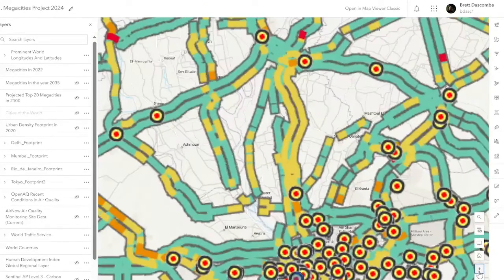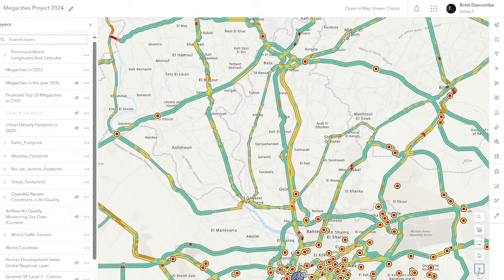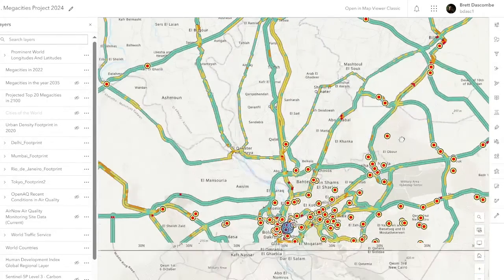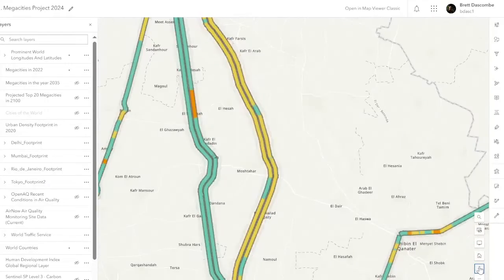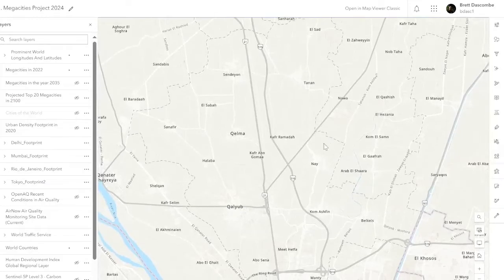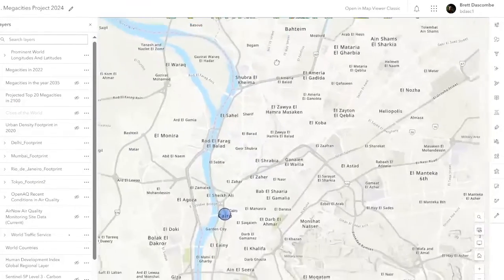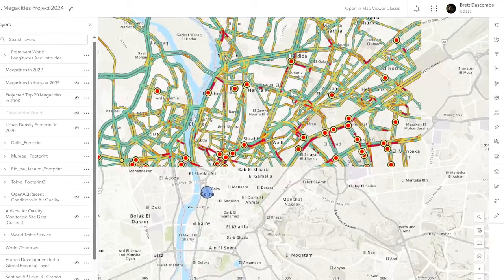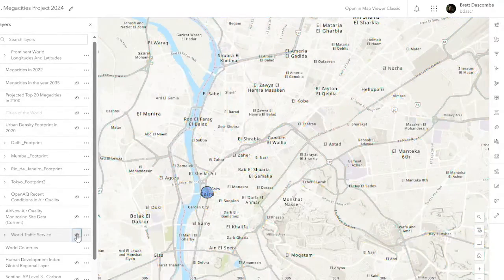You can keep going in and the little dots are where accidents have happened or there's roadworks, and we can keep zooming in and it will give us a finer detail of what's going on. Traffic in Cairo looks a bit messy today, but that's a really good way of looking at these megacities and seeing what's going on.